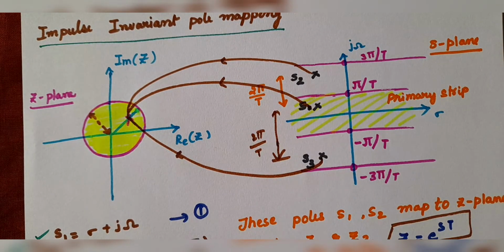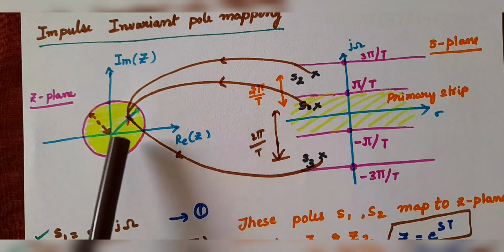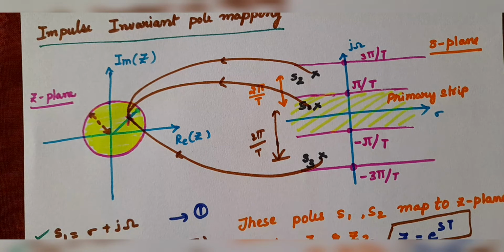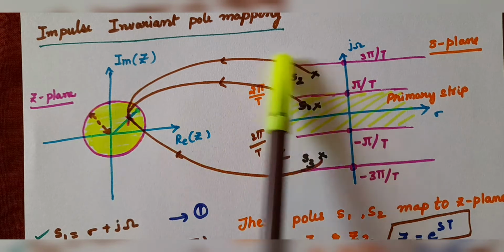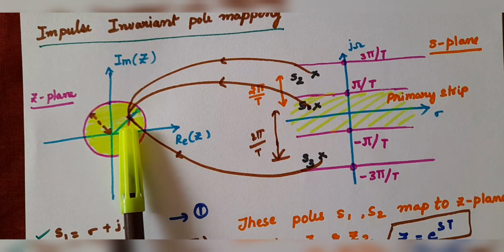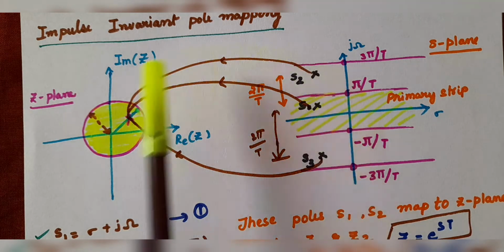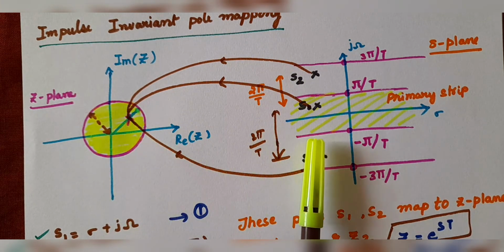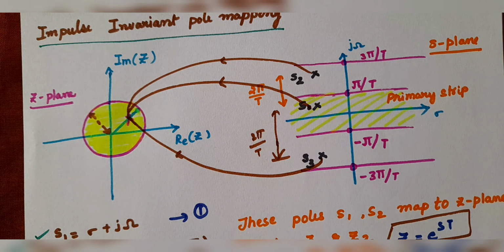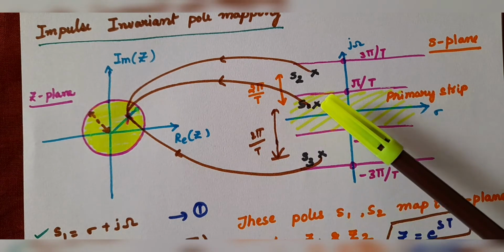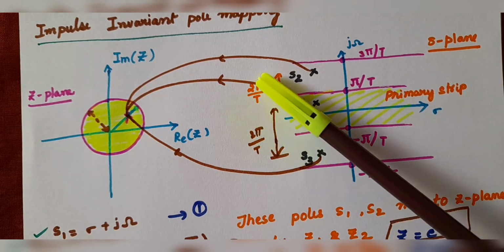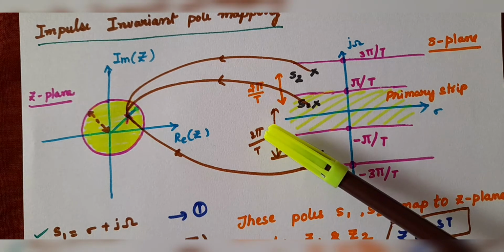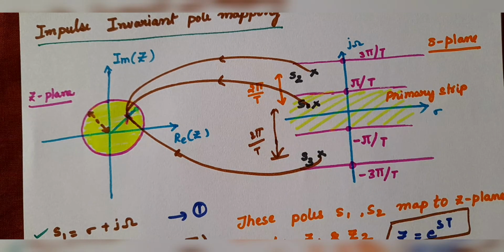Okay, same location. The pole which is lying on the left hand side will definitely be inside the unit circle, that is clear. But where will they be mapped? They will be mapped at one common point, that is, many poles are mapped at one point in the Z plane. So we call this many to one mapping, or the other name for many to one mapping is aliasing. So when will it happen? When the poles have the same real part, but the imaginary part differs by some integer multiple of 2 pi by T, it is known as aliasing.